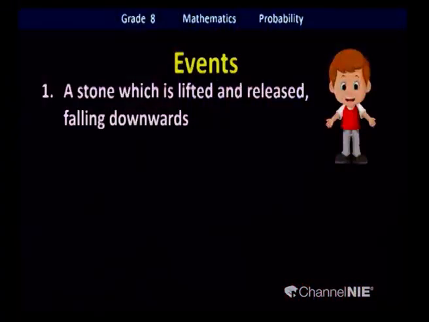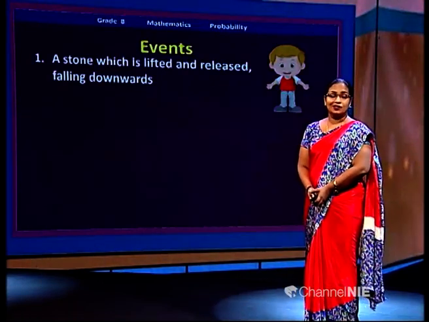First of all, we'll try to identify what an event is. Look at the first statement: a stone which is lifted and released, falling downwards. Have you experienced this earlier? Yes, sometimes you're playing with stones.